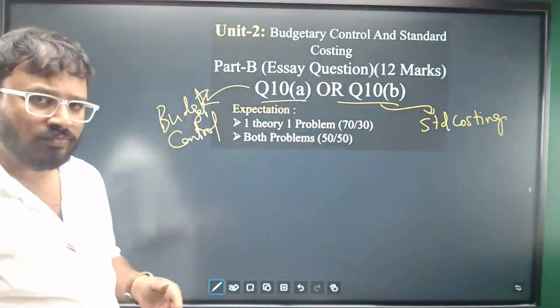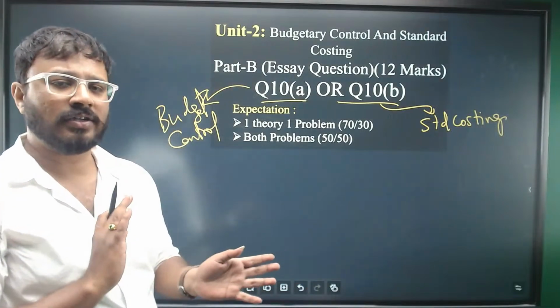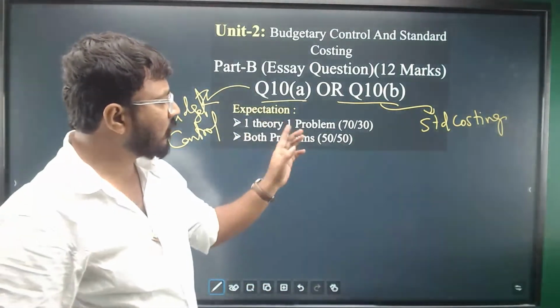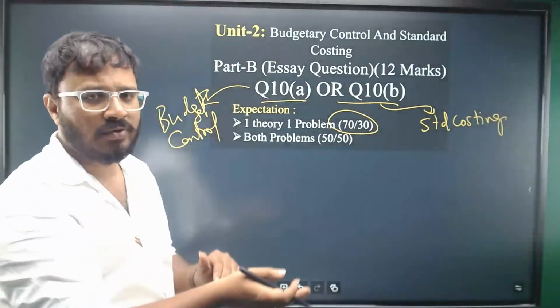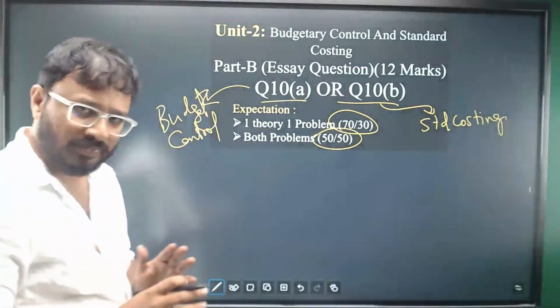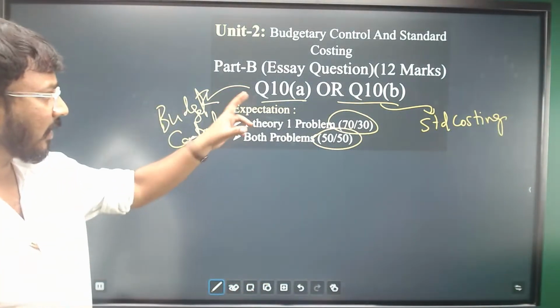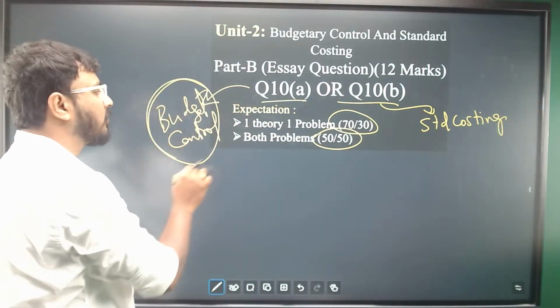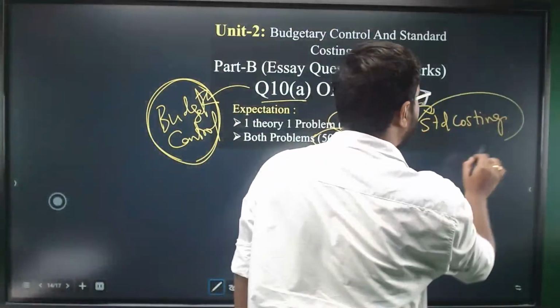Theory questions can come, problems can come, chances are equal. But if you see one theory and one problem, more chances are 70-30. Both problems, equal chances 50-50, right? But you can be assured that 10A comes from budgetary control, and 10B comes from standard costing.